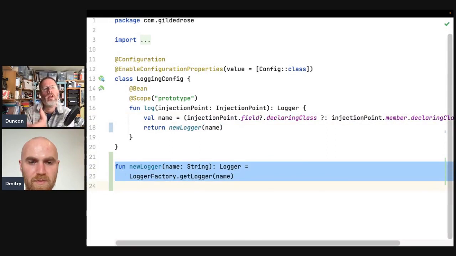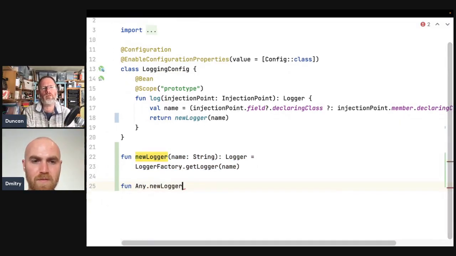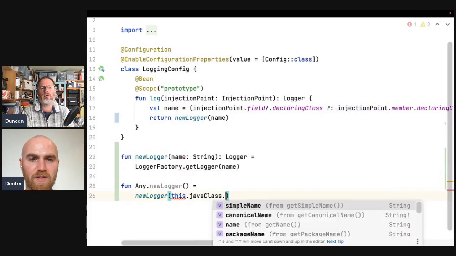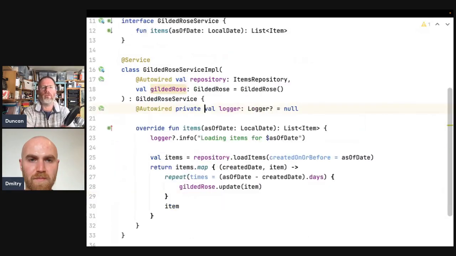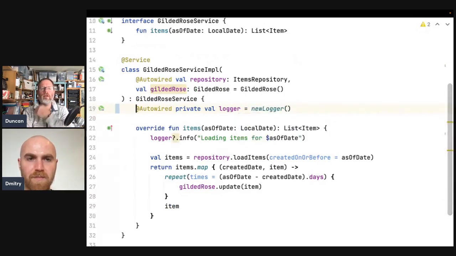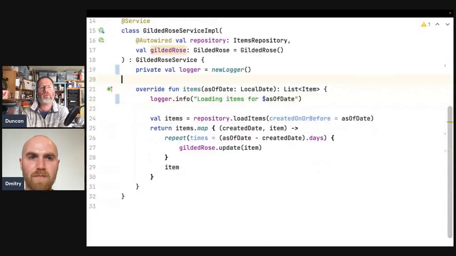Okay, so if we were to make an extension function on Any, then it would kind of suck the context out of where it came from. Something like new logger, but then this would be this Java class simple name. Yeah. Okay. I think that would be doing the same thing. And then if we call new logger where you'd come from, like the service, yeah. This one, basically. Then Any there would be this enclosing class, and we'd have kind of captured it in some cute sort of way.